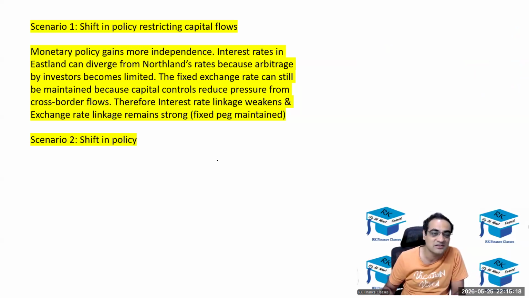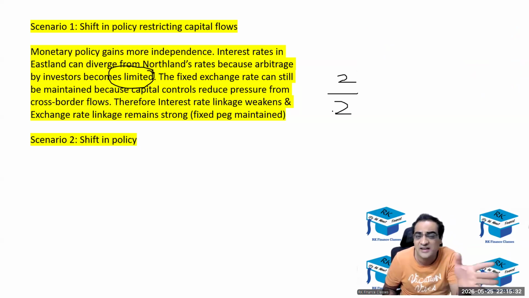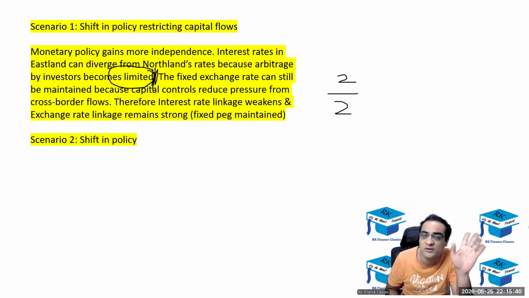Let's see what she has mentioned. Yeah, perfect answer. This is exactly what I was expecting. Monetary policy gains more independence. Interest rates can diverge because arbitrage by investors becomes limited. Perfect answer. She gets 2 and 2 for this. I don't need to read further unless she has blundered ahead. Even if she had not written further and had stopped the answer over here, she would have got full marks.